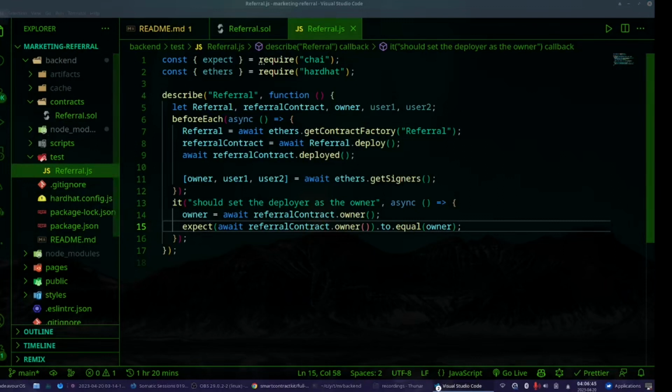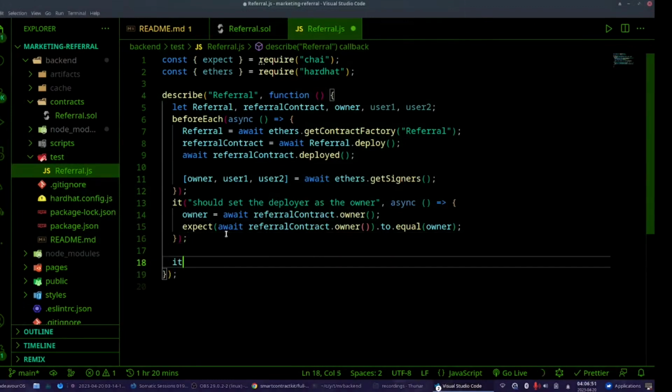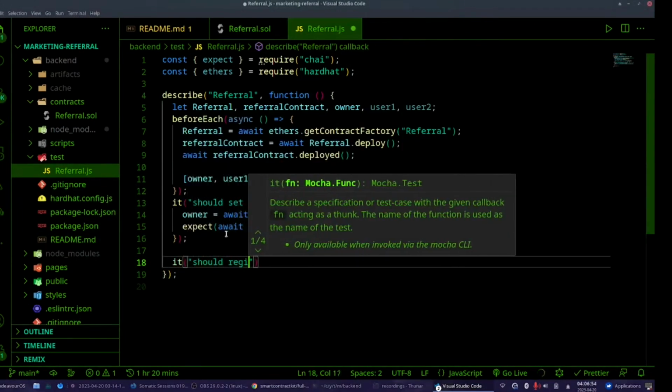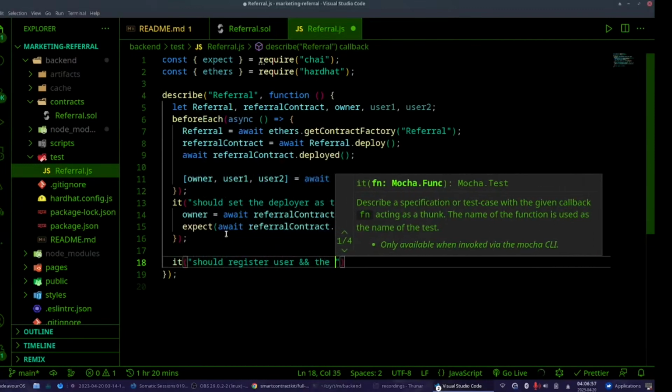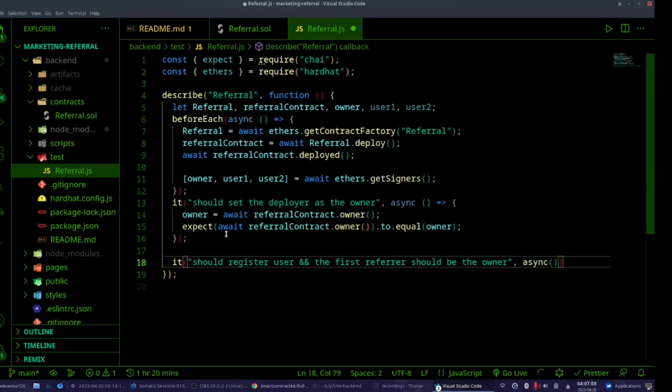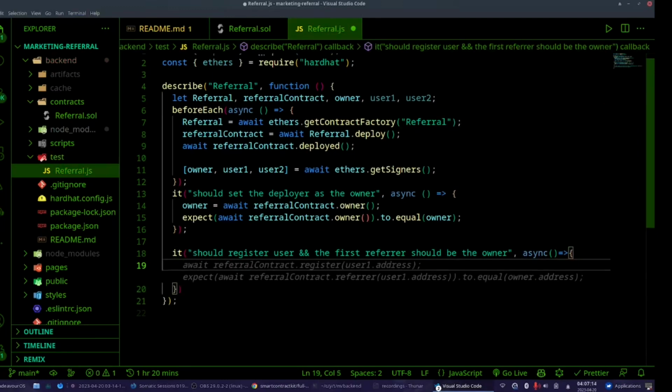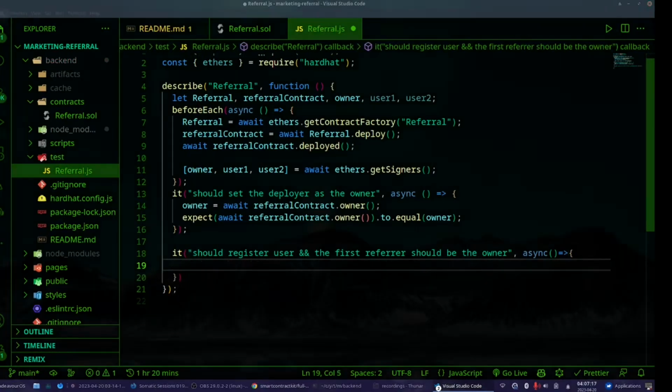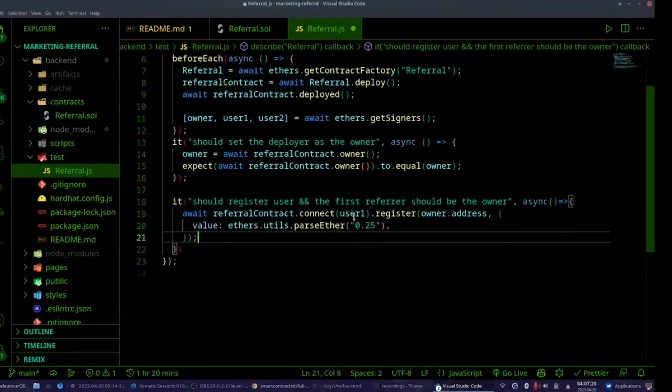Okay, this one was very basic. Let's do something else. Let's register our first user. It should register user and the first referrer should be the owner. What is going on here?